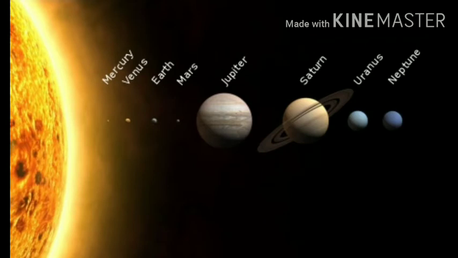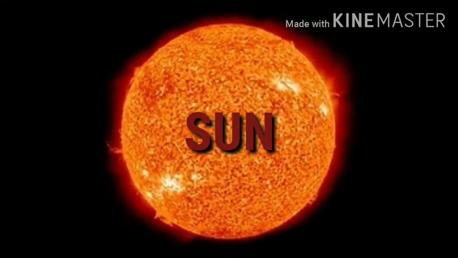So now let us read about the sun and the different planets. So the sun is actually the hot ball of glowing, burning gases that gives us heat and light. And as it is in the center of our solar system, all the planets revolve around it. And it is the star which is nearest to the earth.